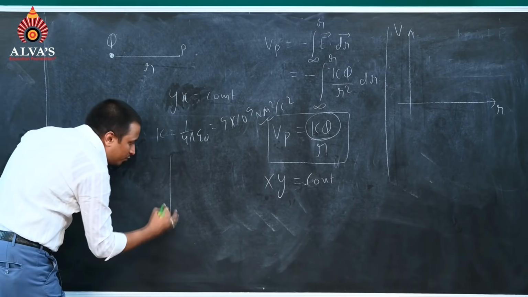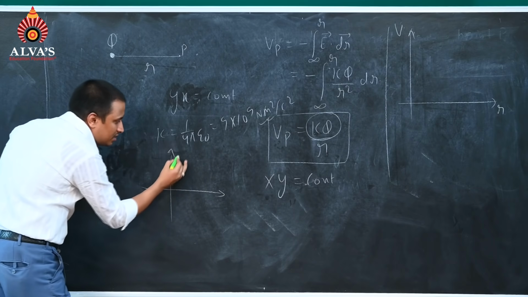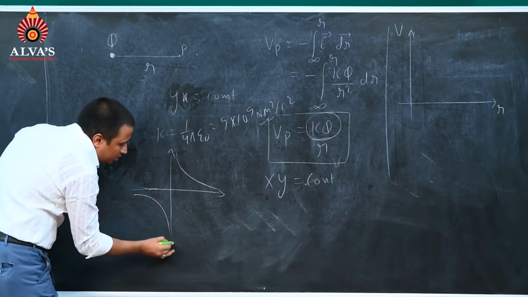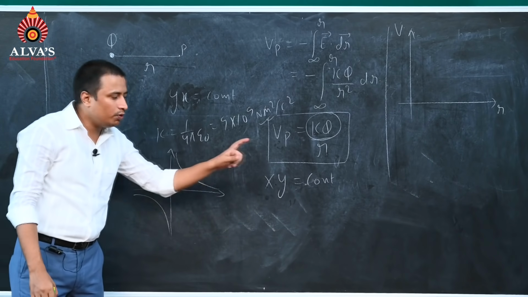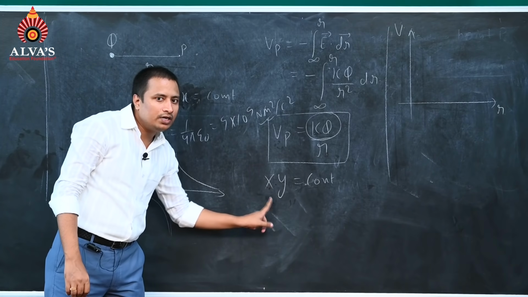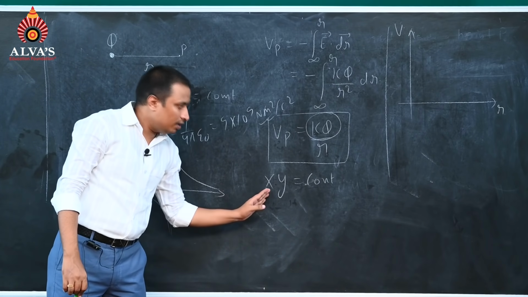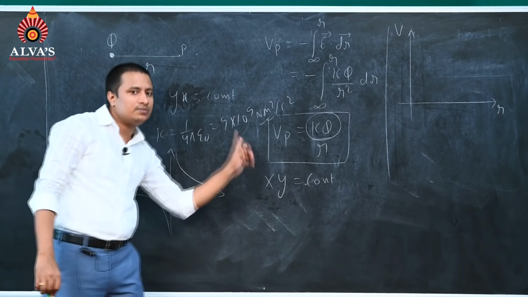If it is an equation for a rectangular hyperbola, you might have seen that the graph is something like this. It is in the third quadrant and first quadrant. Xy is equal to constant. If you want to draw this, you can apply limits. Limit x tends to 0, y will go to infinity, and limit y tends to 0, x will go to infinity. That's why we have drawn it in this manner.